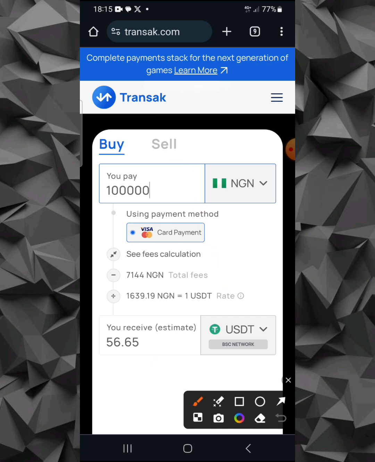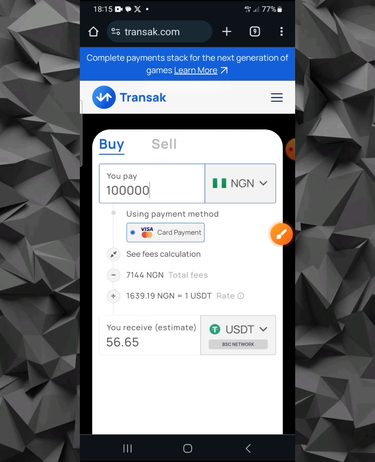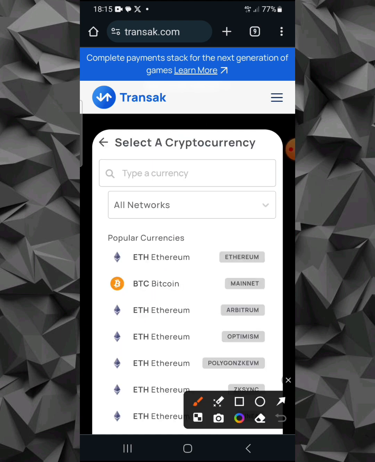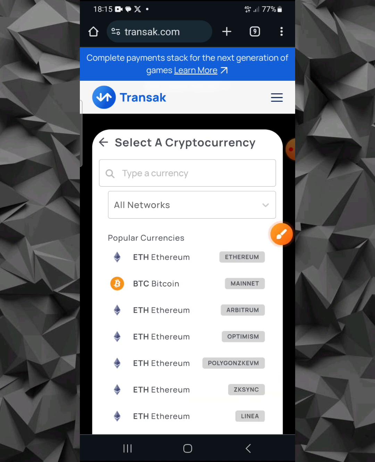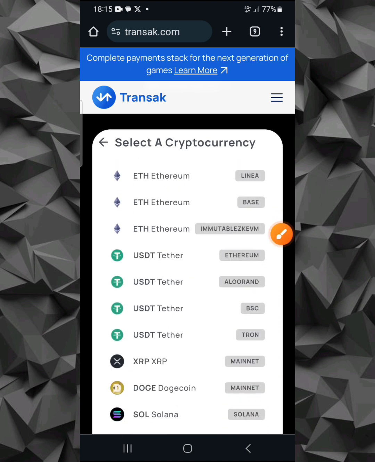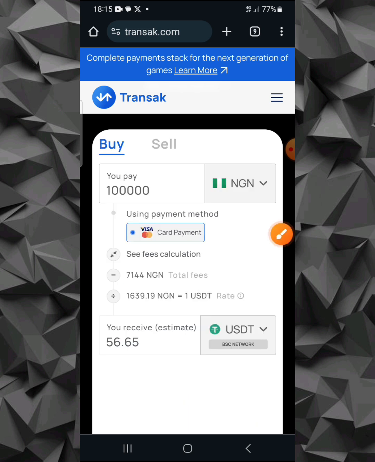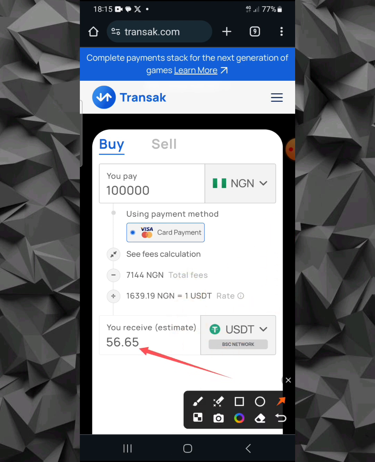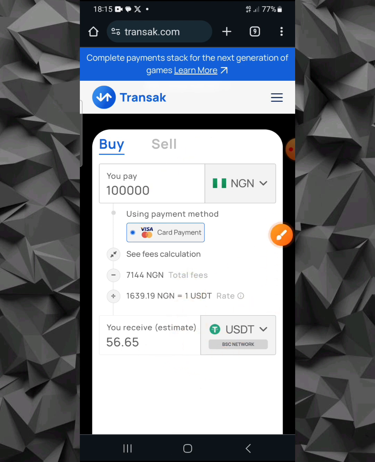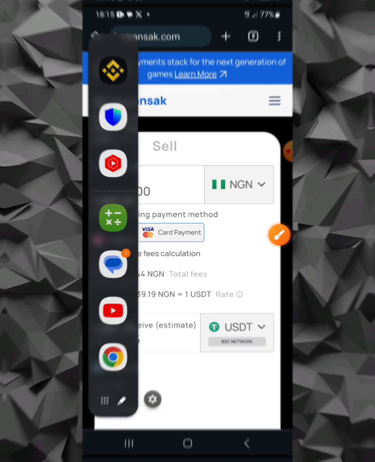Now, just like I said, if you are going to be buying 100,000 naira, you are receiving 56.65 USDT. And this particular USDT that you are going to be going for is the Binance USDT. Make sure you are going for this particular one, the one on the Binance network. This is BSC, which stands for Binance Smart Chain. So this is the one you have to go for, and you can see you are receiving about 56.65 USDT for 100,000 naira.